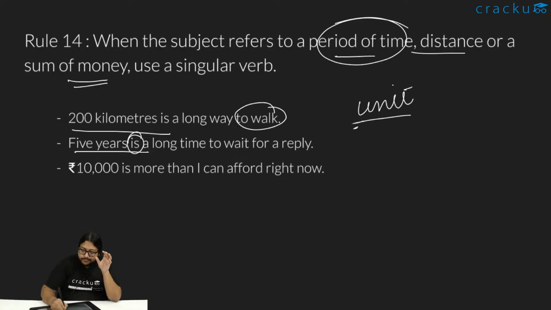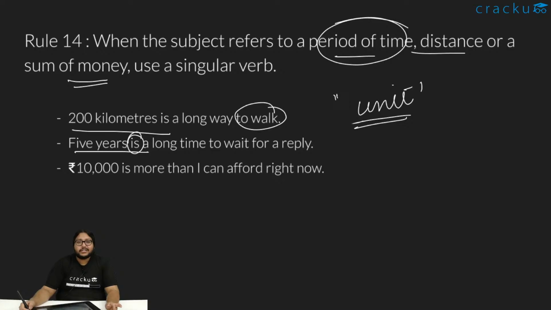In all these rules, you will see one unifying factor: whenever in the sentence the subject is posed as a unit, all together, in all those cases, we'll use a singular verb. In other cases where the subject is not one unit, we use a plural verb.